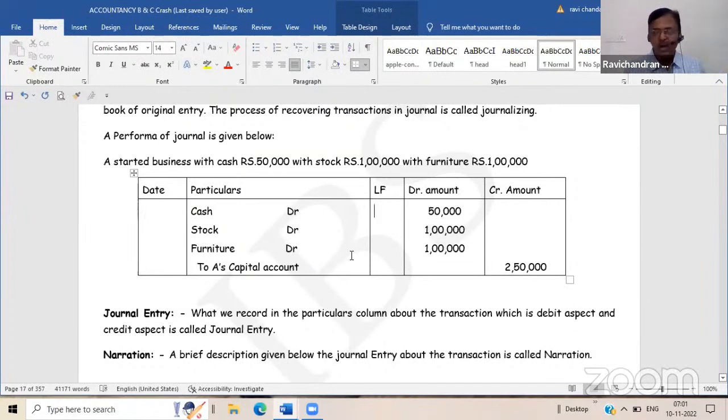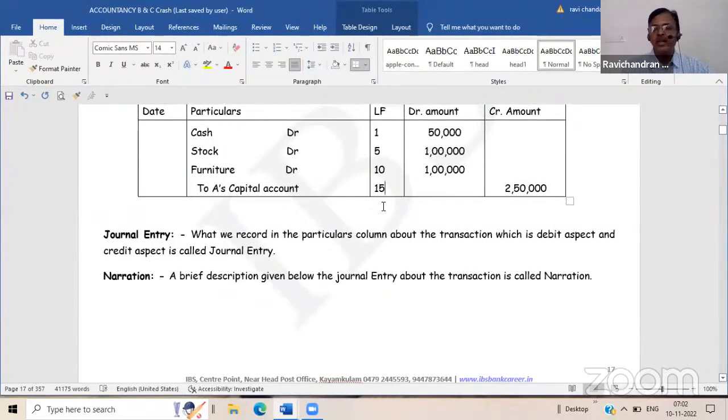So after recording this cash transaction and posting in the ledger, you have to put 1. That means that in the ledger, the cash account is recorded on the first page. And then when you post stock, it will be on the 5th page. Suppose furniture is on the 10th page, capital on the 15th page, like that. If you record the transactions in the journal, it is known as journalizing, and if you post it in their respective ledger accounts, it is known as ledger posting.